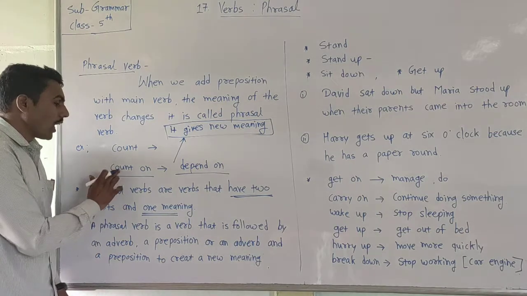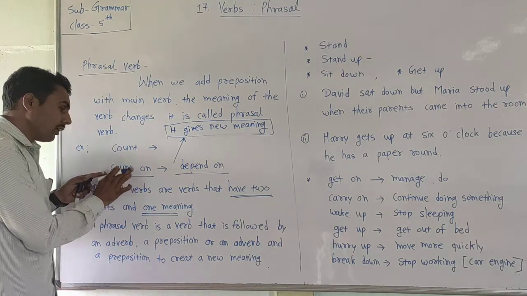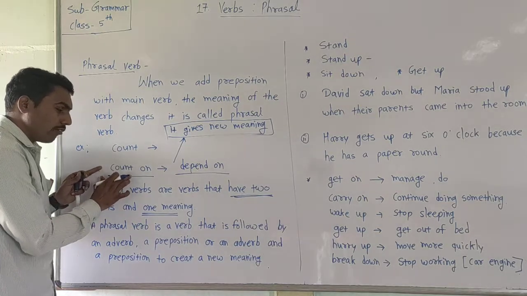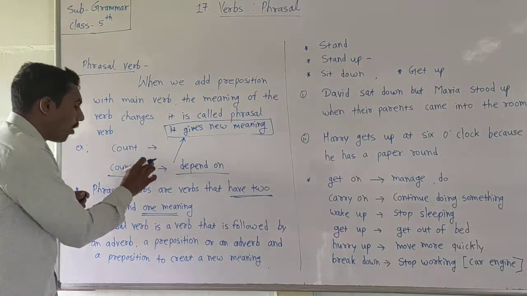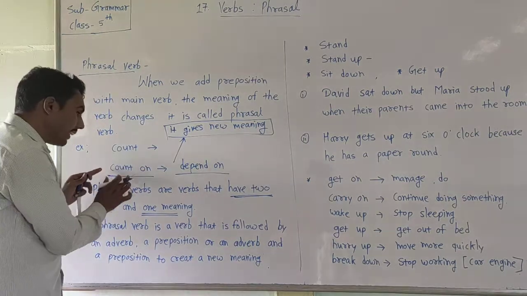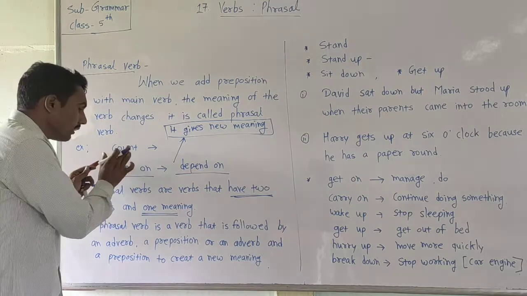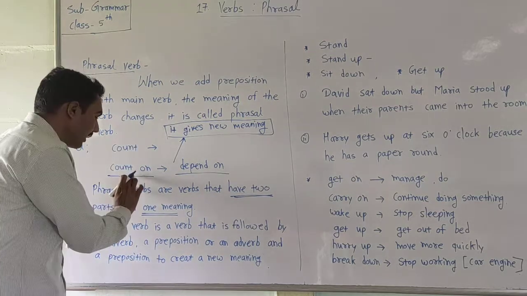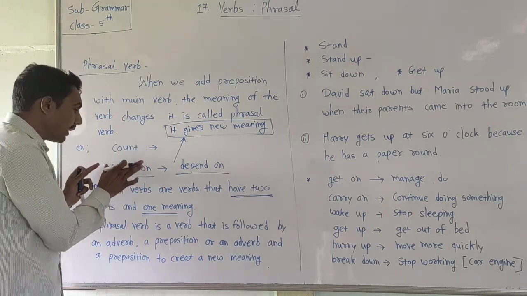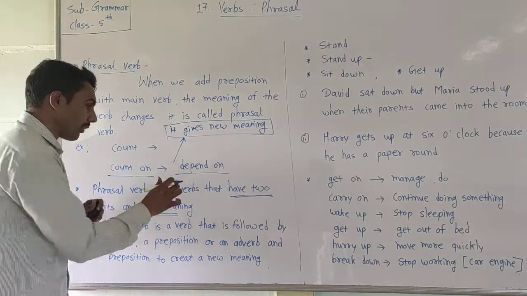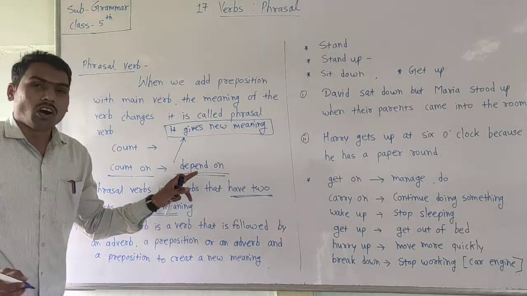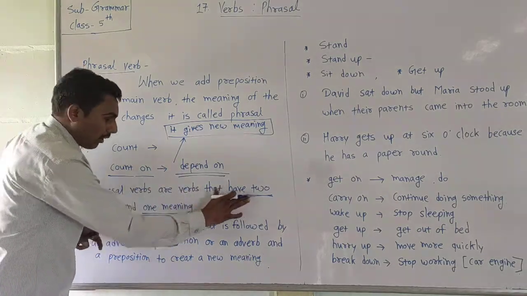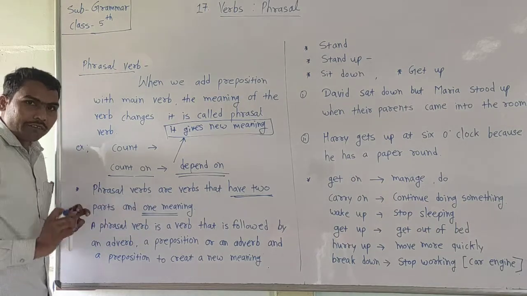Look here, the verb count on. In this example, count on is a phrasal verb. Count is the main verb and on is the preposition. That means the phrasal verb has two parts. The first is the main verb and the second part is the preposition. So it has two parts and one meaning. Are you getting that? Depend on. It is a new meaning, so phrasal verbs have two parts and one meaning. Are you getting my point?